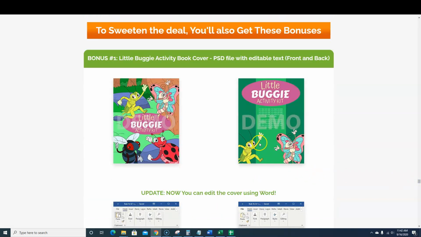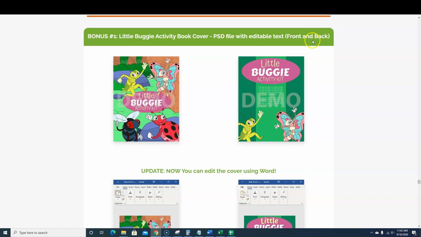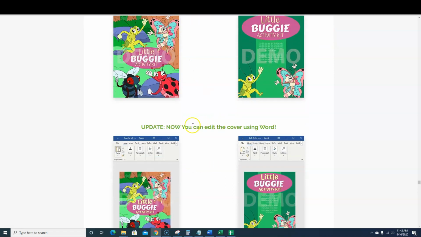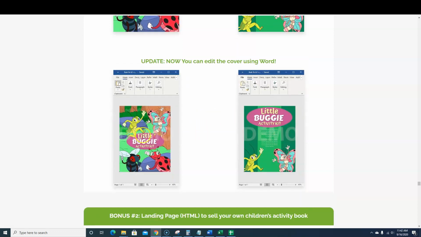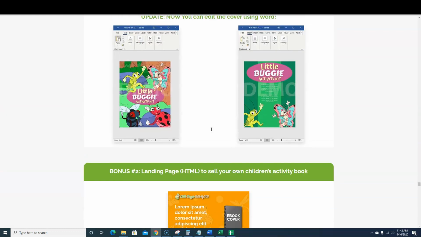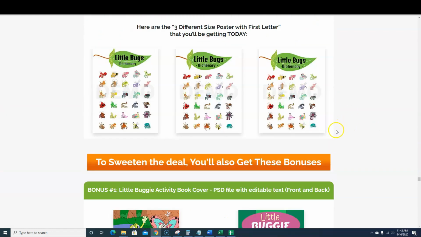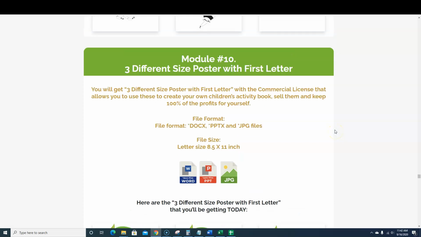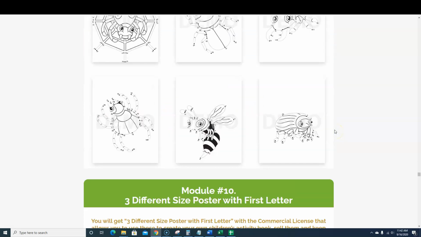And you even get some PSD files, editable front and back. I believe you also get updates. Now you can edit them using Word. I'm sure most of you would be interested in the Word copy. So you're going to get these and you're able to utilize these, change the font a little bit, and you can utilize the cover templates that you're going to get with it as well. So that is the Little Buggie activity book kit.